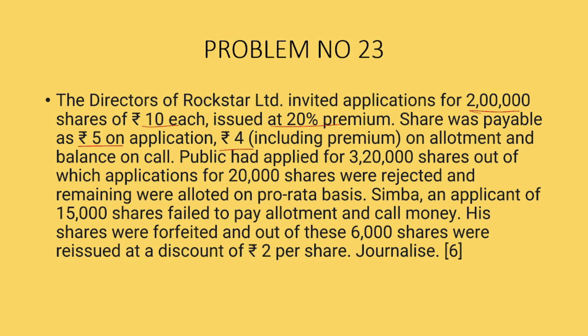The public had applied for 3,20,000 shares, out of which 20,000 shares were rejected and the remaining were allotted on pro rata basis. Simba, an applicant of 15,000 shares, failed to pay allotment and call money. His shares were forfeited. Out of these, 6,000 shares were reissued at a discount of 2 per share. Journalize.